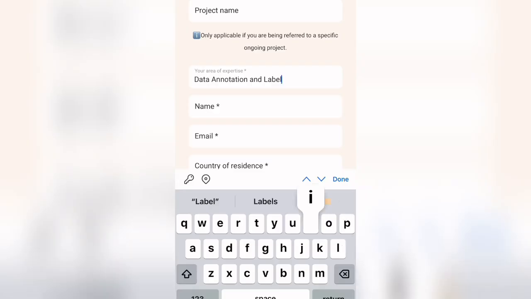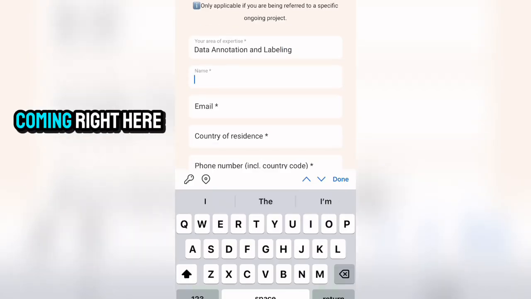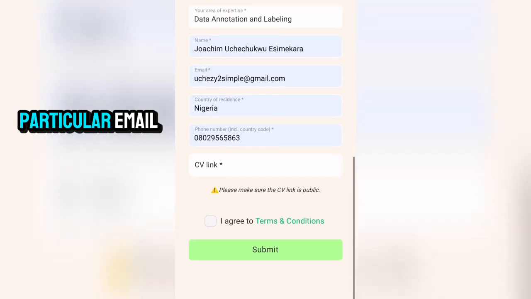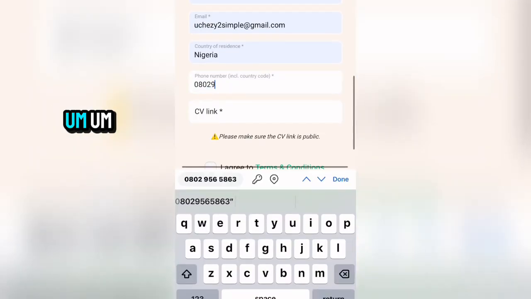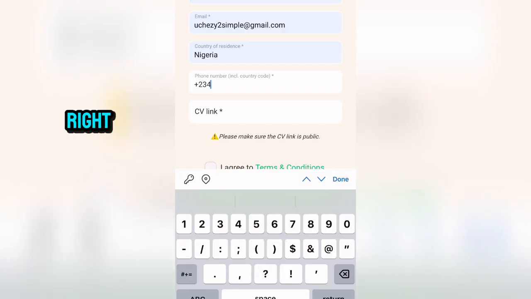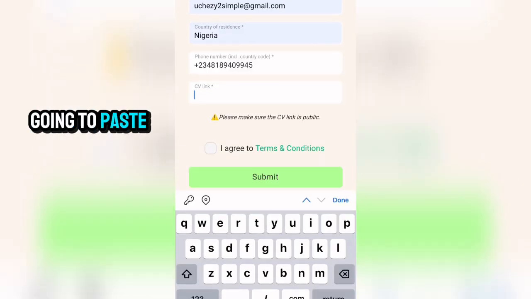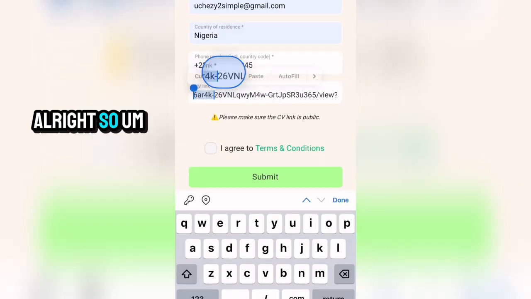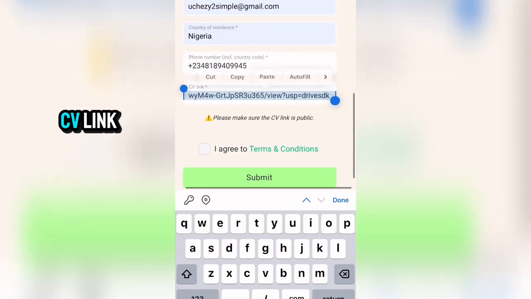All right, so I'm coming right here to put in my name. So I'm going ahead to use this particular email. So let me quickly change the mobile number. So I said we should use +234, right? So I'm going to put in my number right here. All right, and I'm going to paste my CV link right here. All right, so this is the CV link.